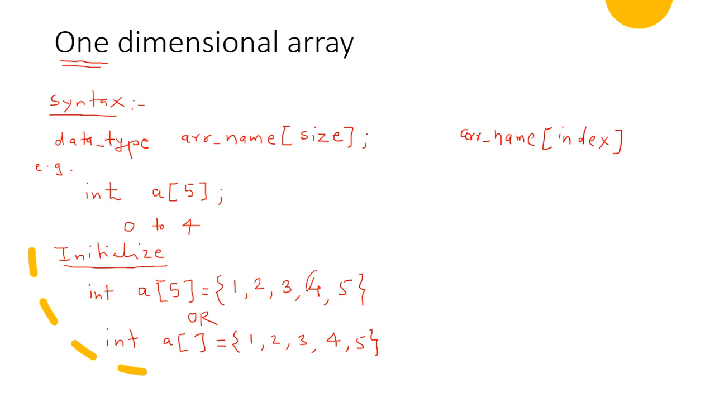Suppose I want to access this element 4. Now as we know, the index of an array always starts from 0. So this is the 0 index, 1, 2, 3 and 4. So when I write a of 3, then this 4 element will be accessed here. To access the element, it's a very simple syntax, students: array name and the index. So this is the overview of one-dimensional array.